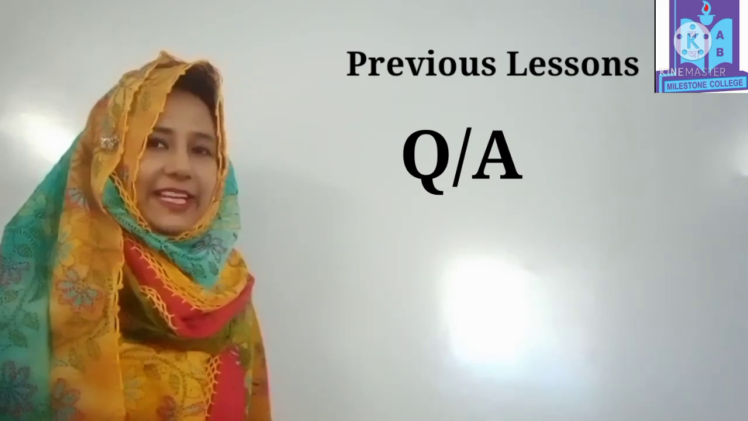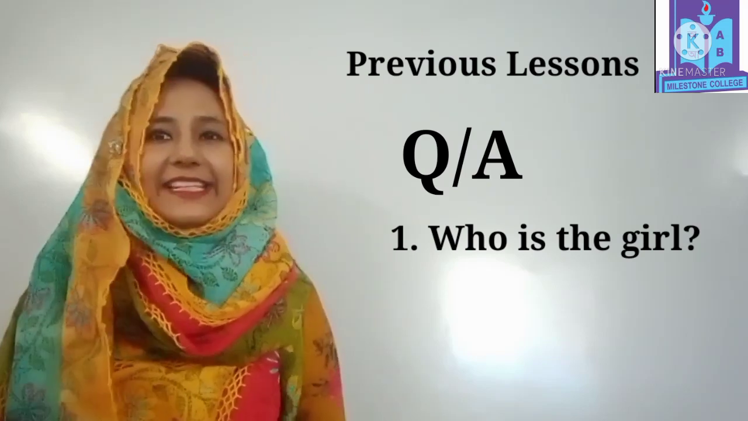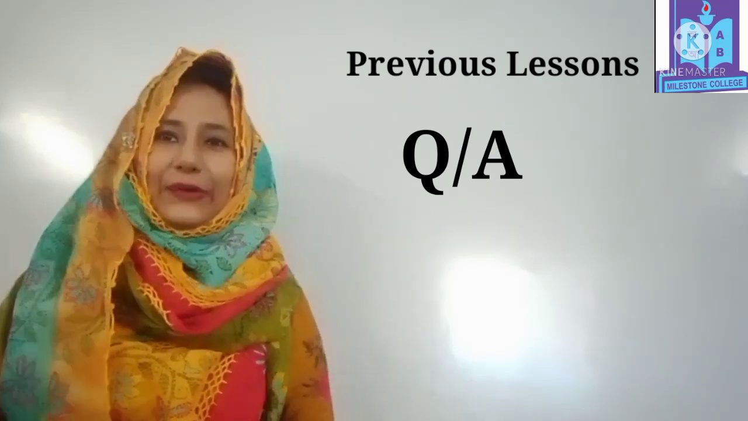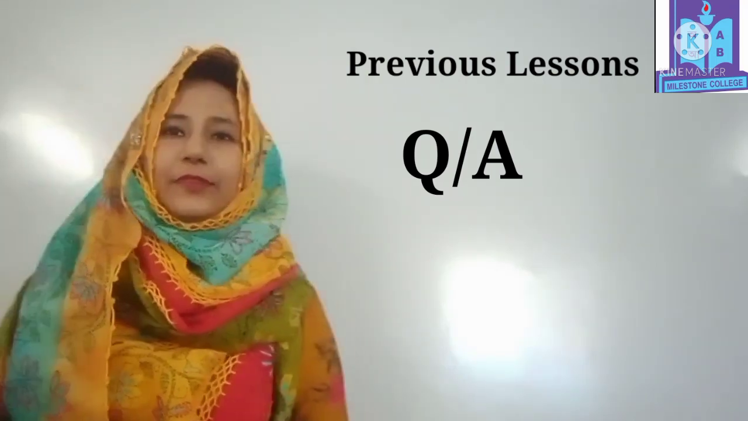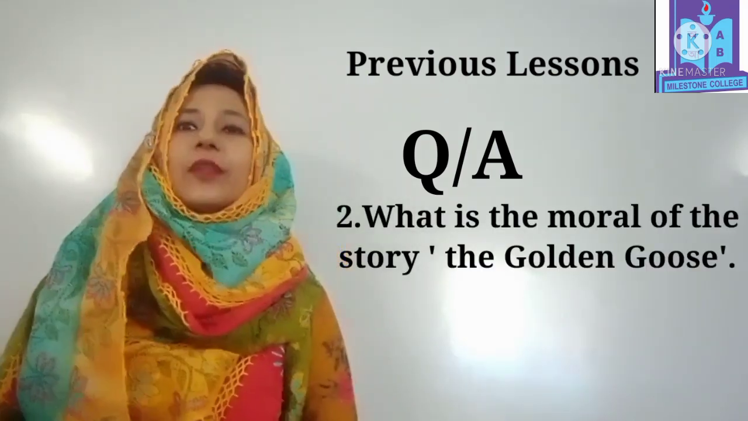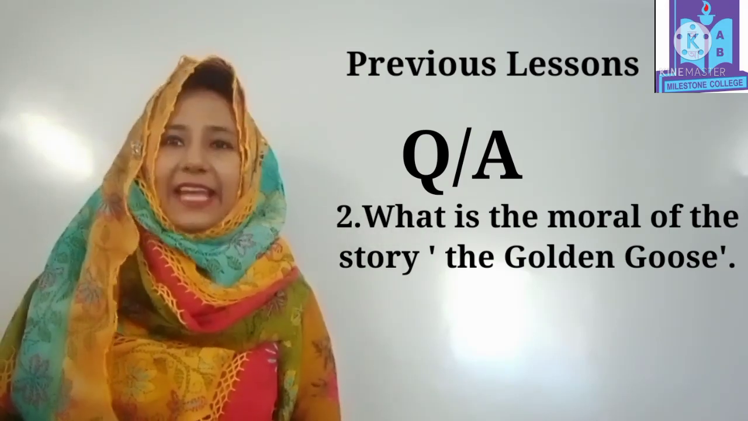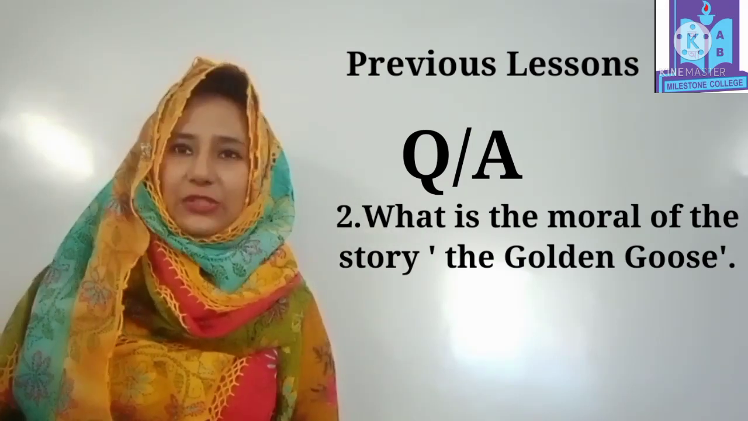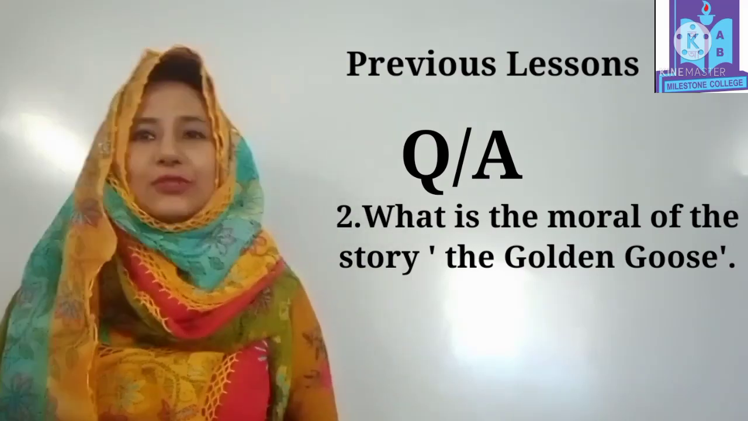Now I am asking the question answer. Look, the first question, who is the girl? Yes, Kanis is the girl. Okay. Now the question number 2. What is the moral of this story, Golden Goose? Yes, the moral of the story, the golden goose is grabs all, lose all.